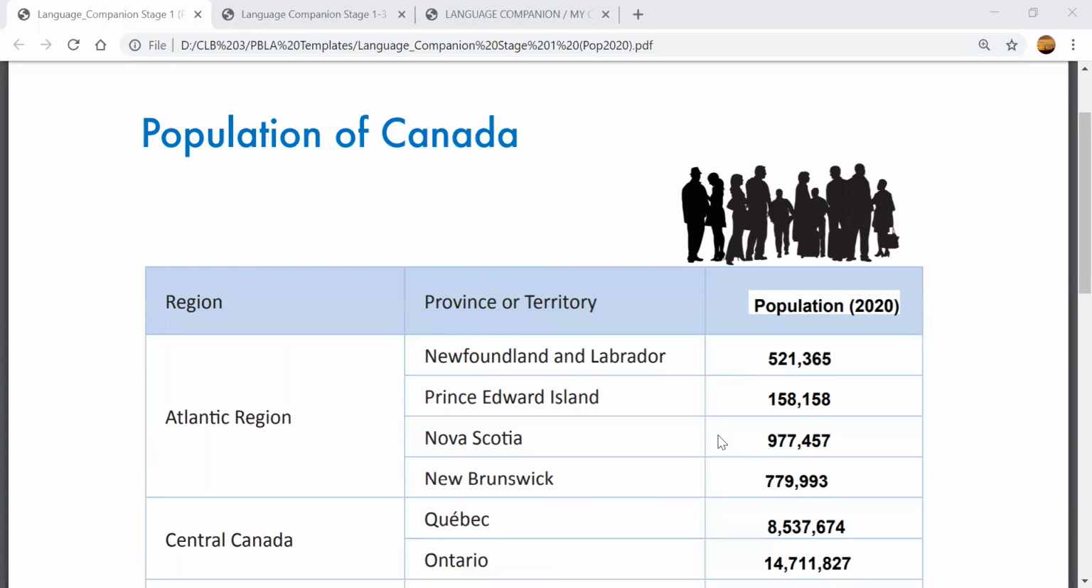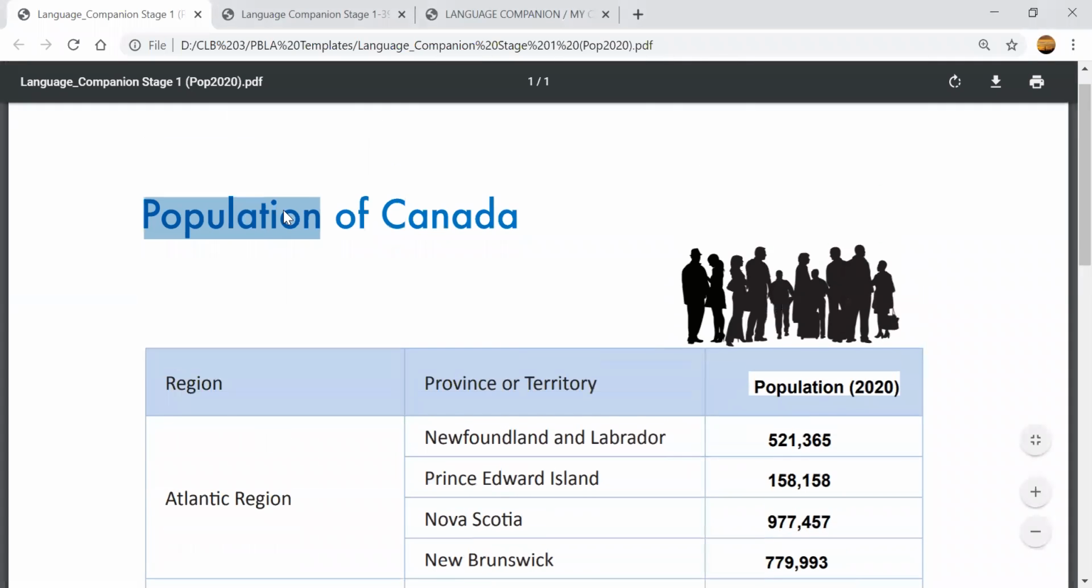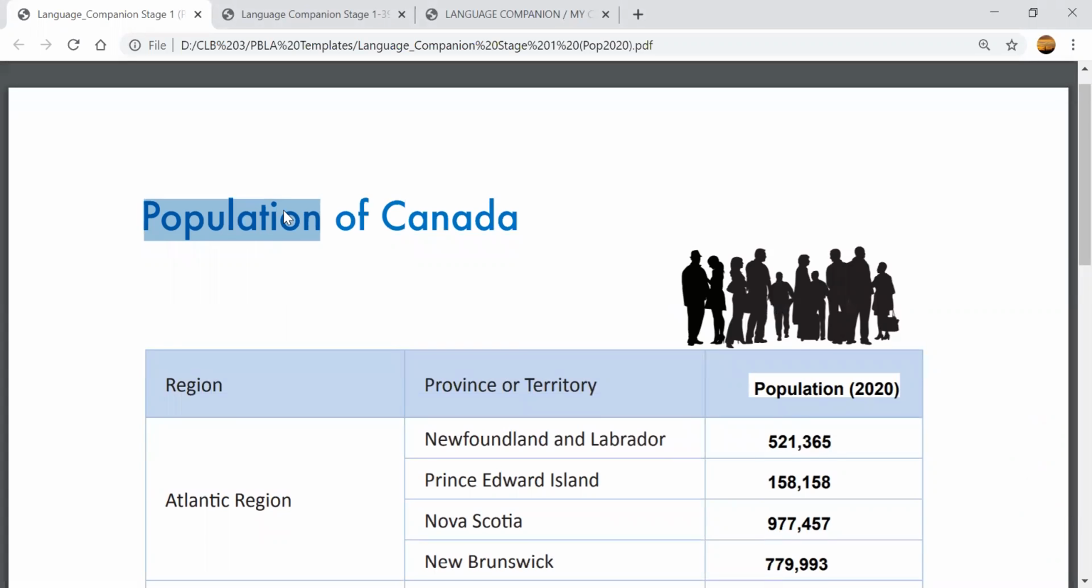Today we are talking about the population of Canada. Do you know what is population? Population means how many people live in a place. So, what is the population of Canada? How many people live in Canada?